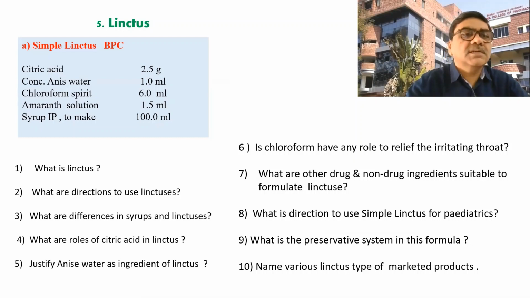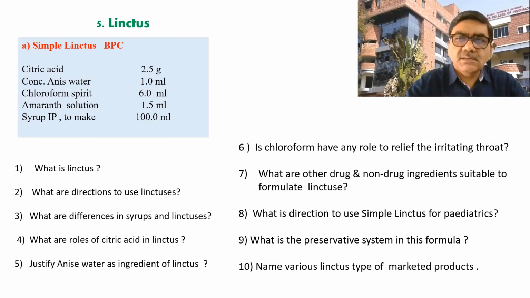So, simple linctus contains citric acid, concentrated anise water, chloroform spirit, amaranth solution, and syrup IP to make 100 ml. So in this case, we saw previously chloroform spirit, then the peppermint spirit, likewise.